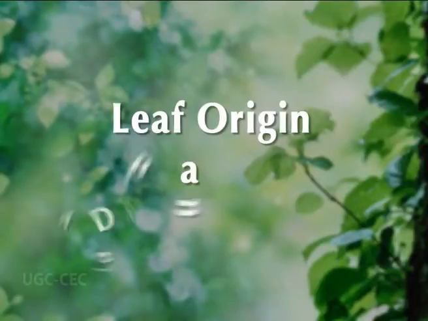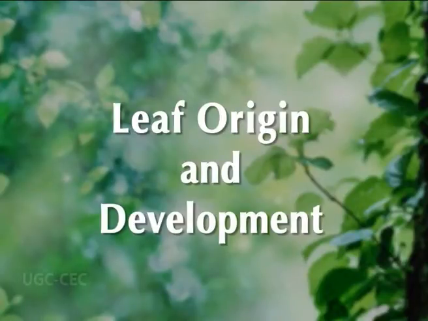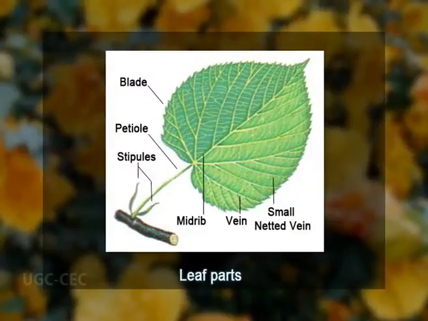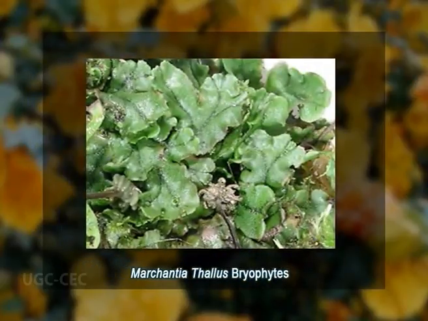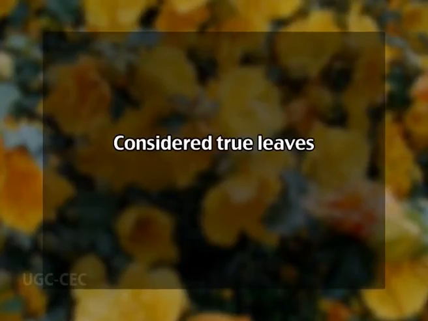Today our topic of discussion is leaf origin and development. Leaf is an above ground plant organ specialized for the process of photosynthesis. Not all plants have true leaves. Non-vascular plants such as bryophytes, although they have flattened leaf-like structures that are rich in chlorophyll, these are not considered true leaves by all botanists since they lack vascular tissue.